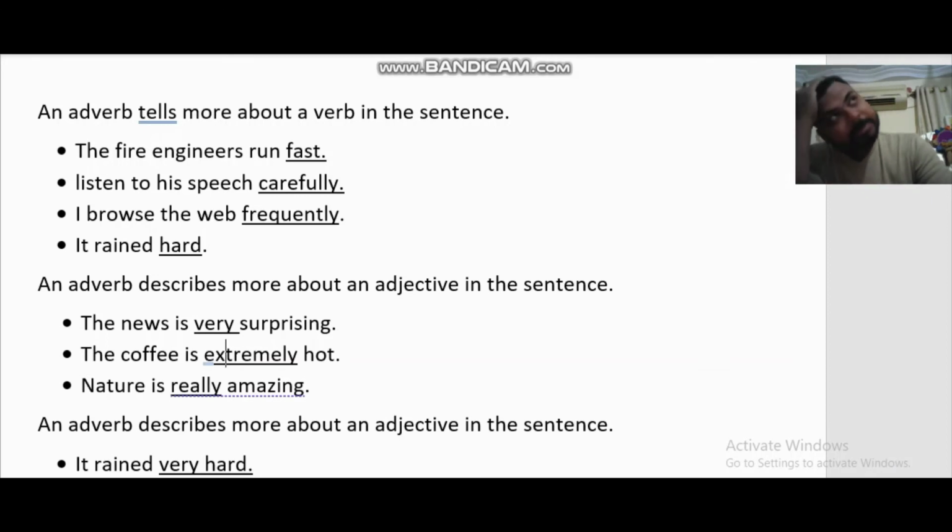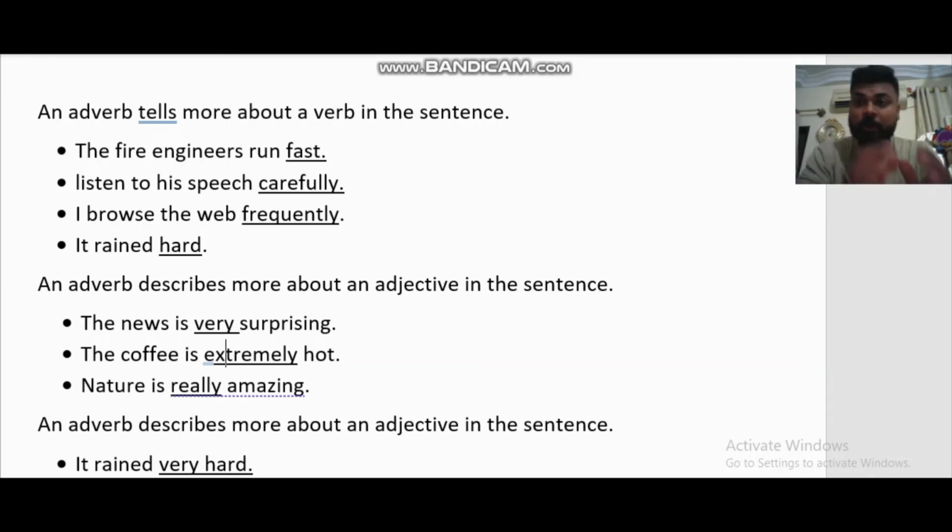If I say, let me think, if I say we meet once in a month, right? So this once is telling how many times we meet. So it's giving more information to the verb meet, M-E-E-T. That we meet once in a month. So once is an adverb there, right? So remember this definition. Any word that tells more about a verb in action is an adverb.